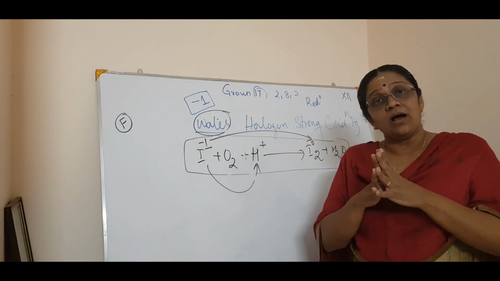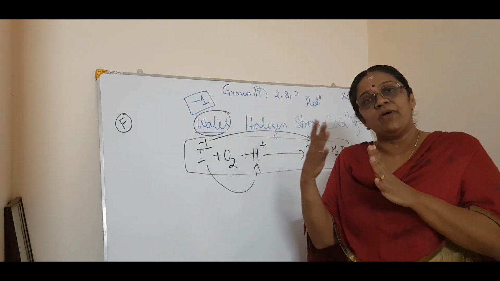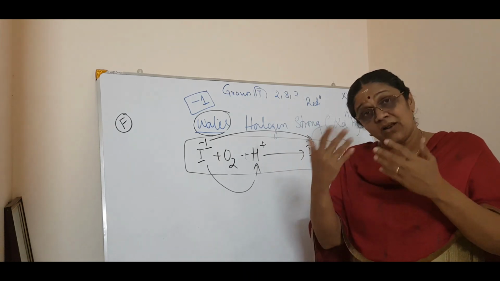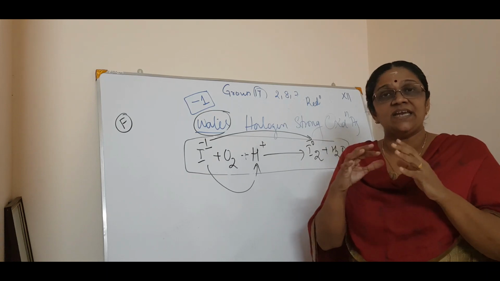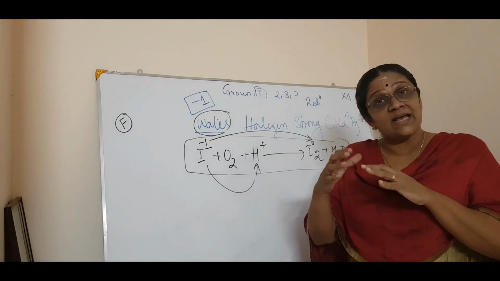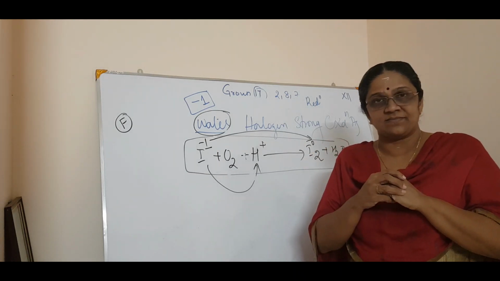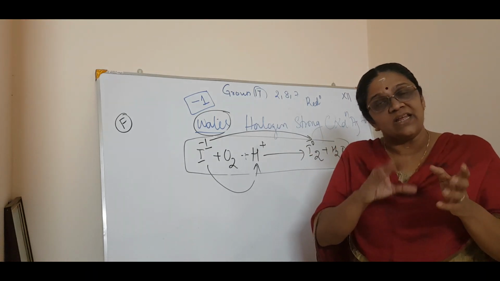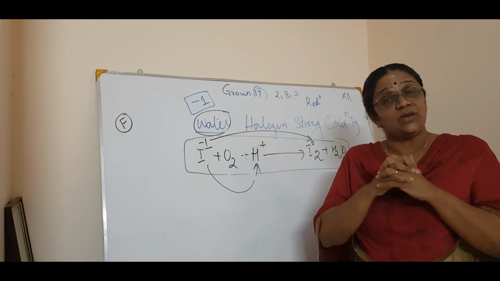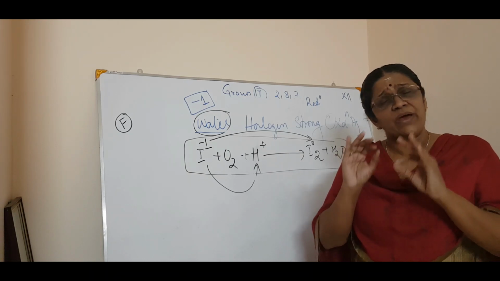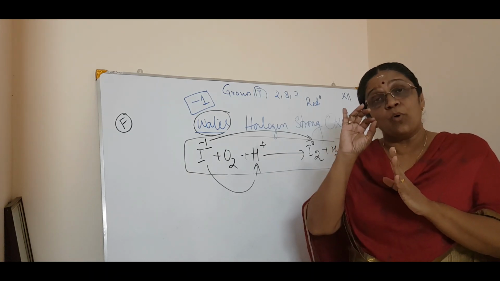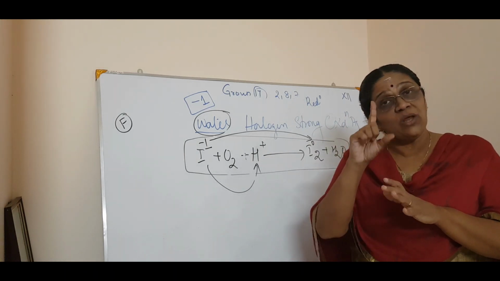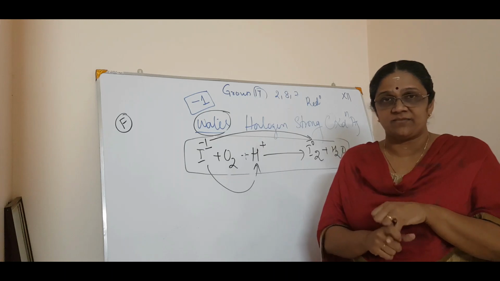Then you talk about the higher oxides or oxides of bromine, chlorine and iodine. The higher oxidation states of these are seen in oxides and oxoacids, and higher oxidation states are more stable than the lower ones. And you know, fluorine, being a very reactive element and the most electronegative element in the periodic table, can have only one oxidation state, that is minus 1.